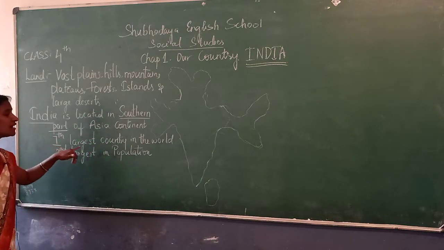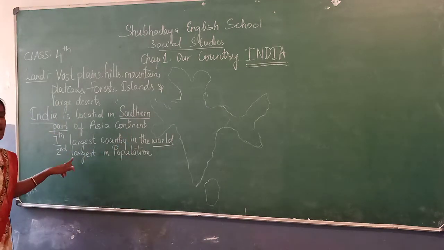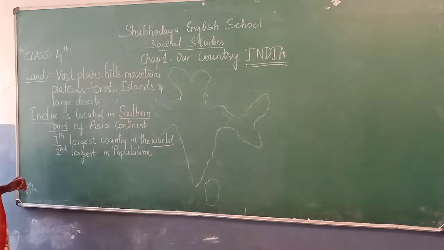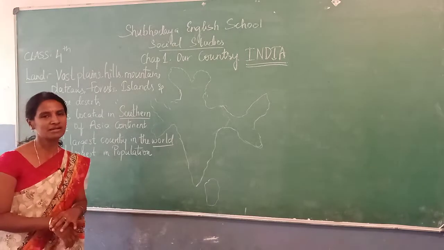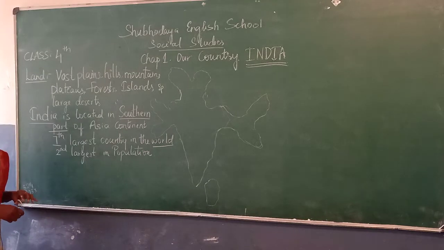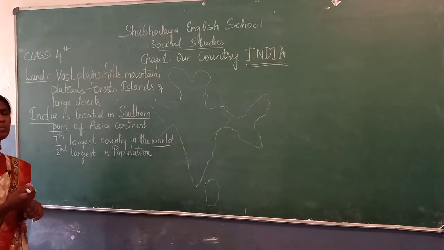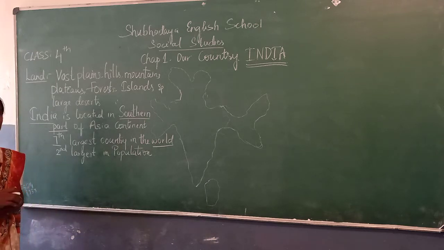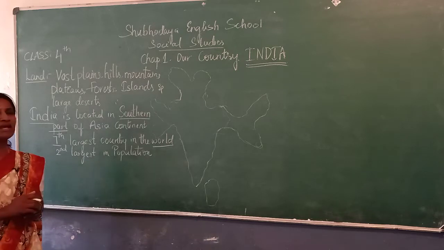It is the 7th largest country in the world and 2nd largest in population also, right? There are so many rivers flowing through our country, like rivers Kaveri, Yamuna, Ganga, Brahmaputra, and many other rivers. So India has a long coastal line.